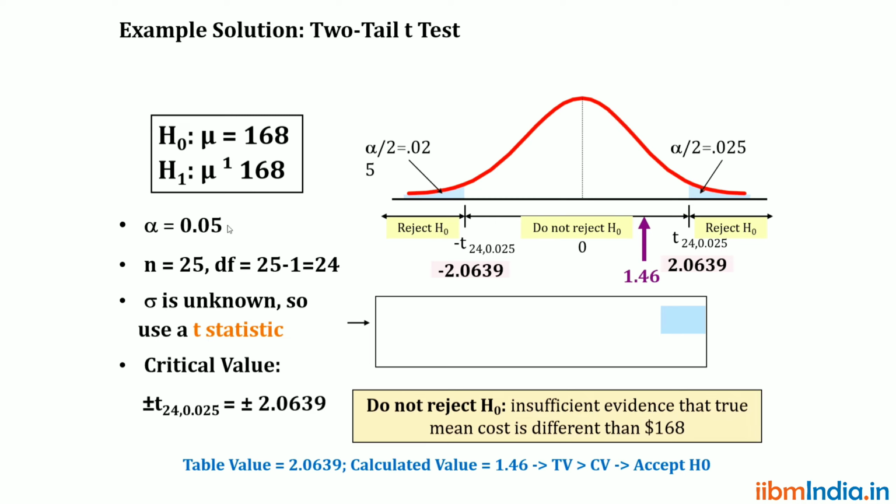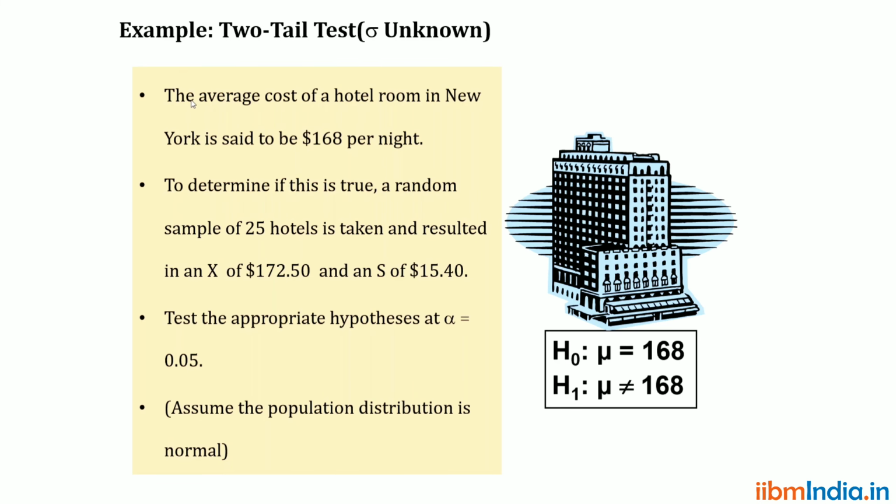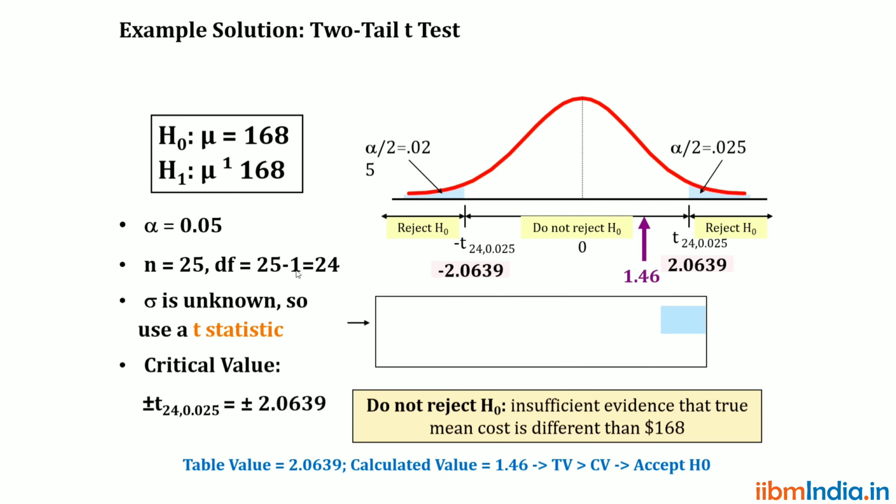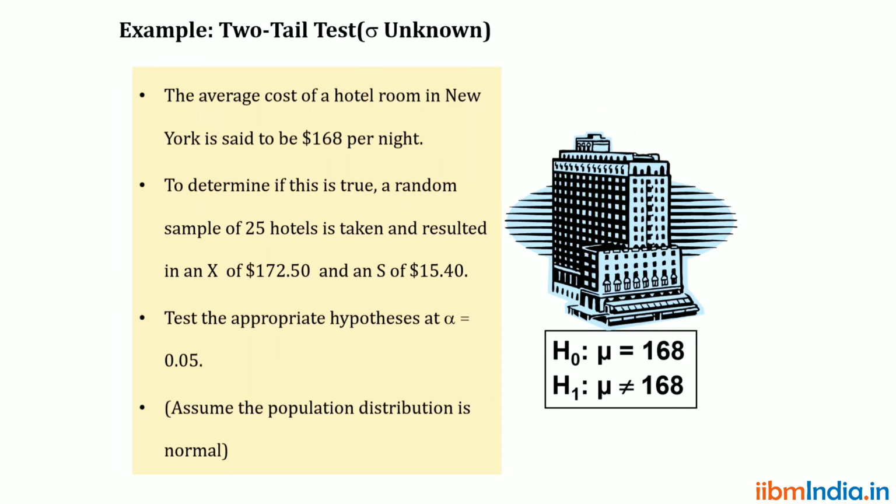And here the degree of freedom is number of rows minus number of columns. How many rows do we have? There are 25 hotels we have taken. So 25 minus 1, where 1 is the number of responses, because there is only one thing, the rent, that we are calculating.